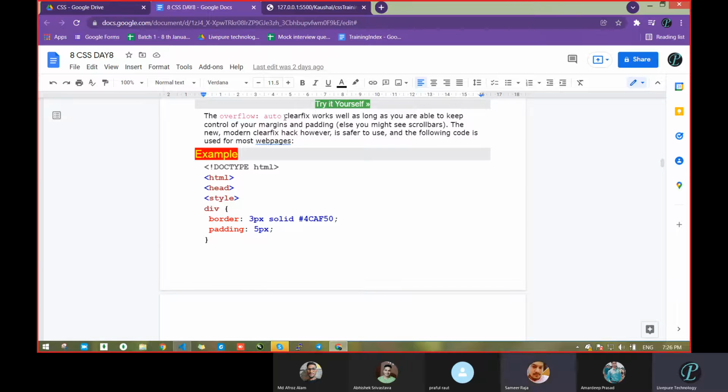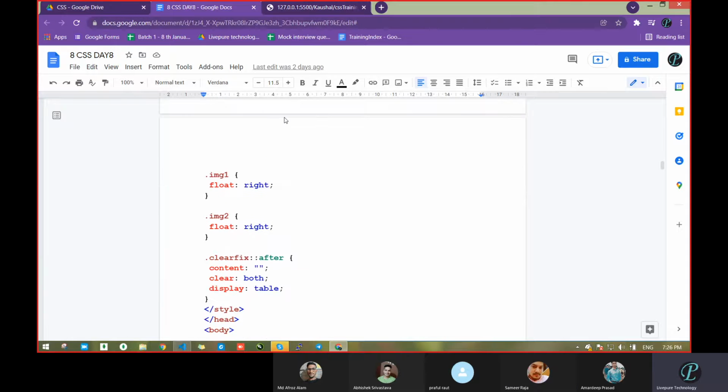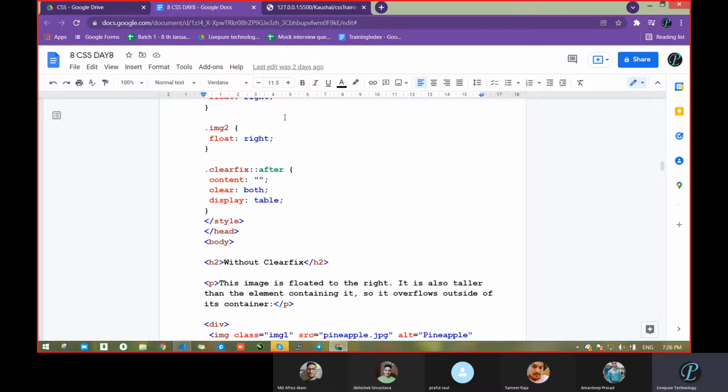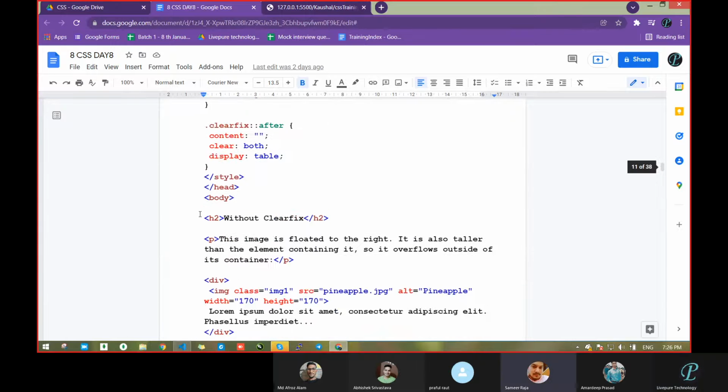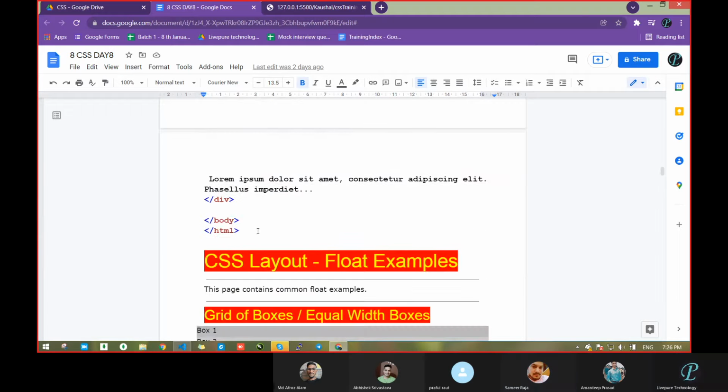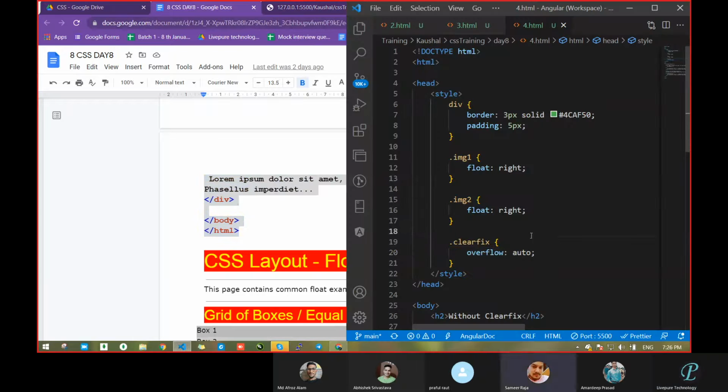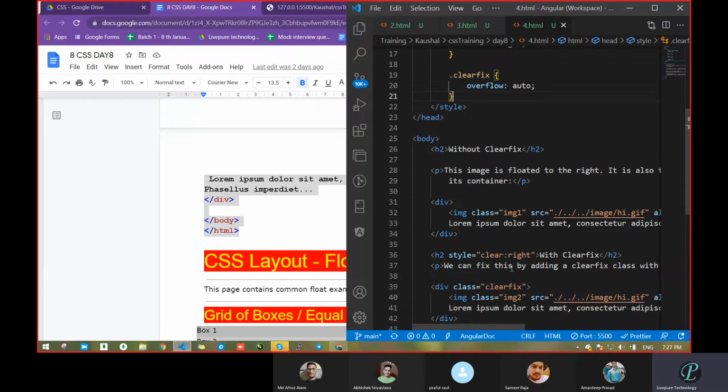Overflow auto is already working fine, then overflow, then display table, without clearfix and after. What is this nonsense topic? Does anyone have any issue with this? This is nothing actually. It is whatever we studied during the daytime about overflow. He just gave it one name, clearfix, and then passed the property.